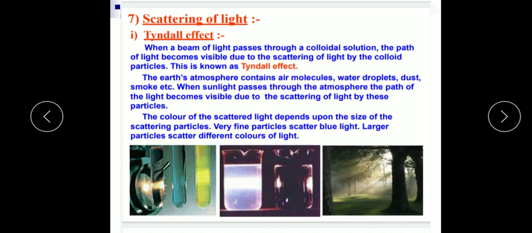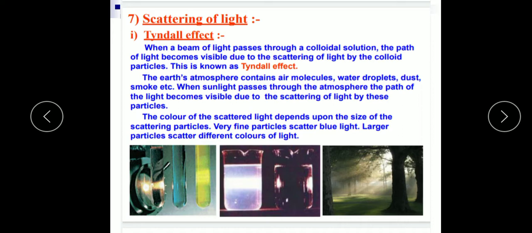When a beam of light passes through a colloidal solution, the path of light becomes visible due to the scattering of light by the colloidal particles. This is known as the Tyndall effect. The Earth's atmosphere contains air molecules, water droplets, dust, smoke, etc. When the sunlight passes through the atmosphere, the path of the light becomes visible due to the scattering of light